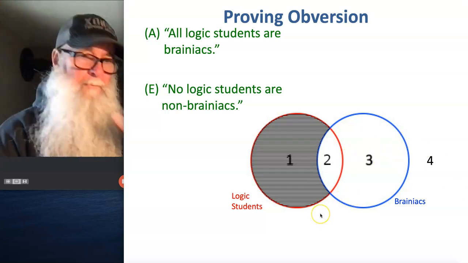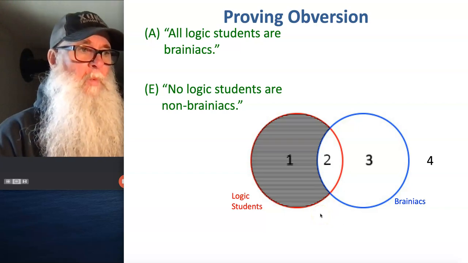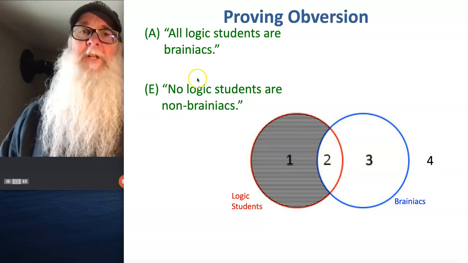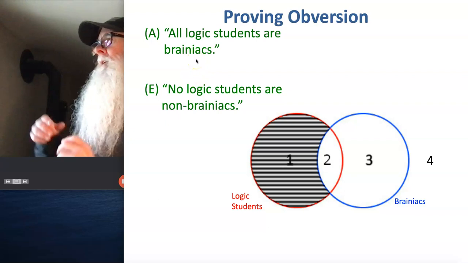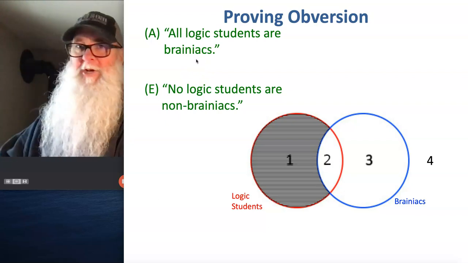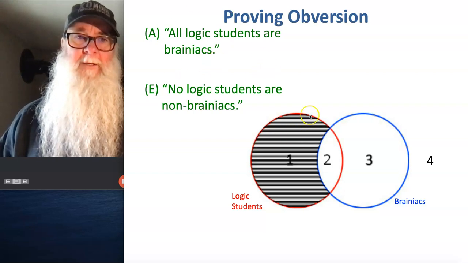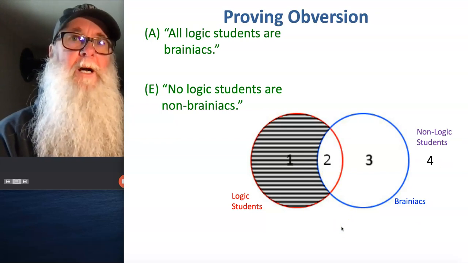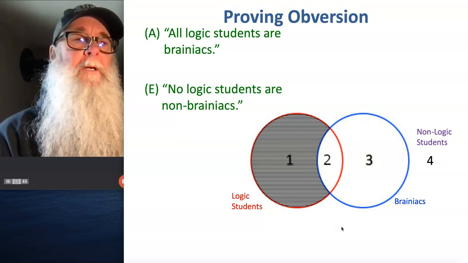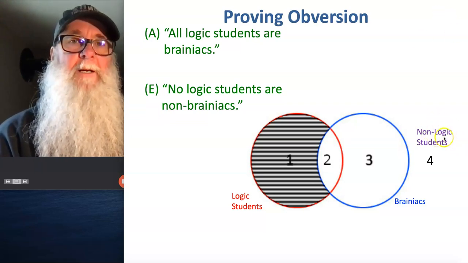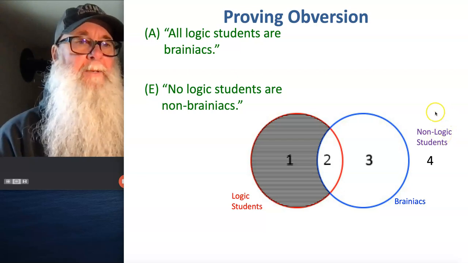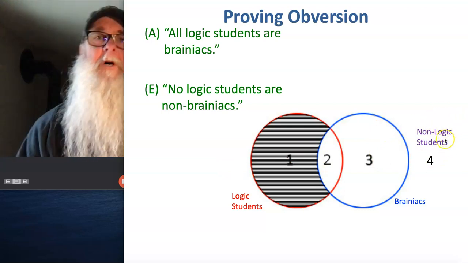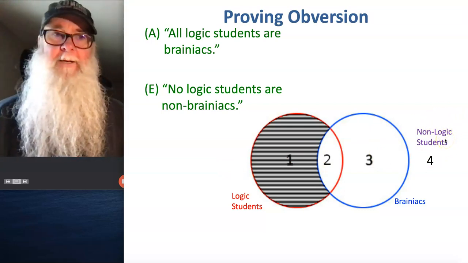All right, so now we would ask this question. Here's our first question. If all of the logic students are in the red circle, where are the non-logic students? In other words, where are the things that are not included in the category logic students? And if you said, well, out there in area 4, bicycles are not brainiacs and bicycles are not logic students, so they'd be out here in area 4. Same thing with bananas and caterpillars. Those are non-logic students, and caterpillars aren't brainiacs or logic students, so they'd be out here. So all the things that fit into this category, non-logic students, are going to be out there in area 4.